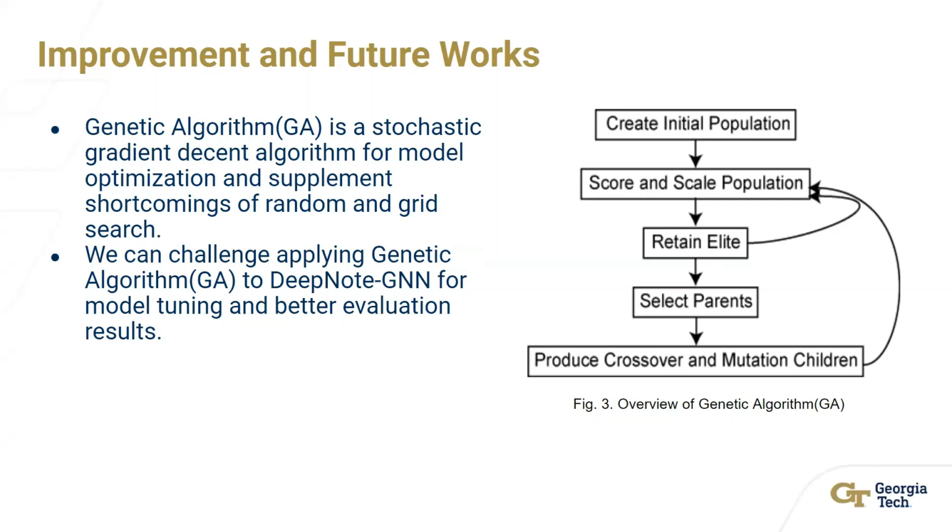Genetic algorithm is a stochastic algorithm for model optimization and supplements shortcomings of random search. GA provides multiple optimal solutions and allows global optimization. This algorithm is utilized in the image classification industry, like YOLOv5, to suggest an optimal hyperparameter solution. Even though we are highly satisfied with the outcome, we can challenge applying the genetic algorithm to DeepNote GNN for model tuning and better evaluation results.